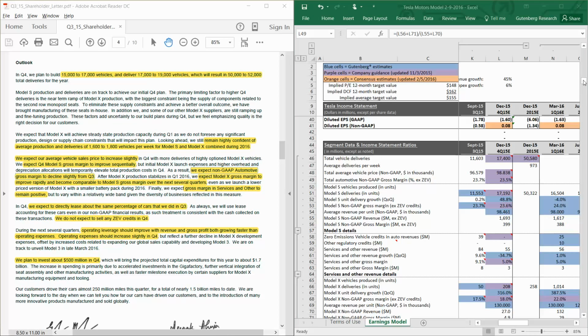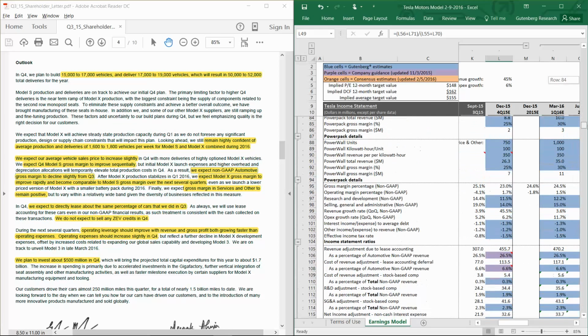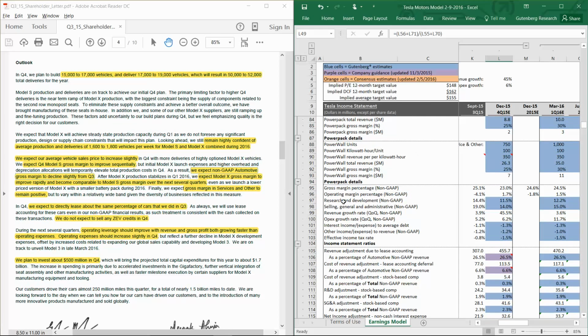From there, we can move down the income statement to the operating margin. And really there's just two OPEX items, R&D and selling, general, and administrative. They did give us a little point here that they expect operating leverage to improve and gross profit to grow faster than operating expenses. And they expect operating expenses should increase slightly in Q4.